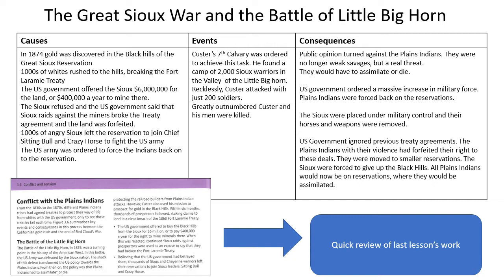So thousands of angry Sioux left the reservation to join Chief Sitting Bull and Crazy Horse to fight the US Army. And the US Army was ordered to force the Indians back on to the reservation.